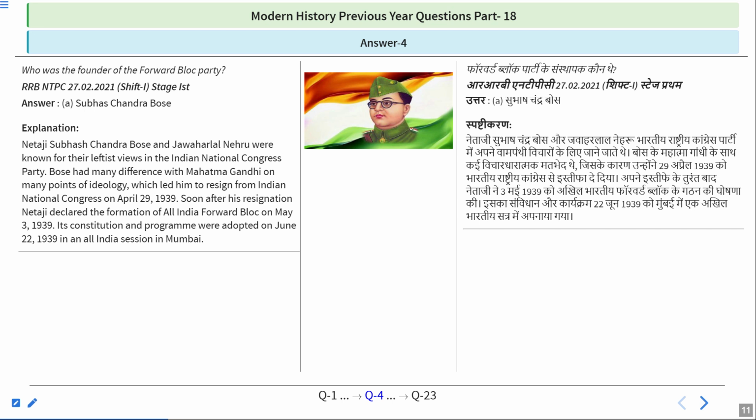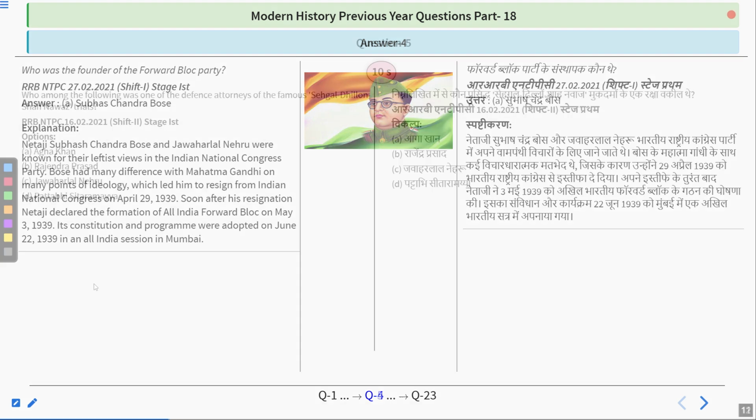Soon after his resignation, Netaji declared the formation of All India Forward Bloc on May 3, 1939. Its constitution and program were adopted on June 22, 1939 in an All India session in Mumbai. So the answer to this question is Subhash Chandra Bose.